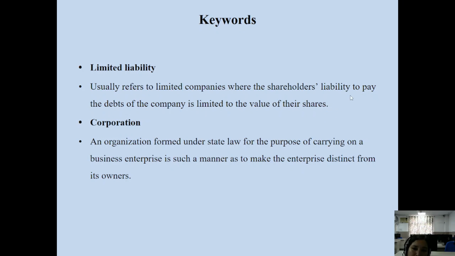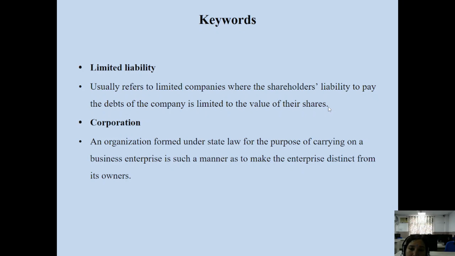Although your liability is limited, if your intention is to defraud anyone, to cheat anyone, or to indulge in insider trading, then in that case your liability is unlimited.